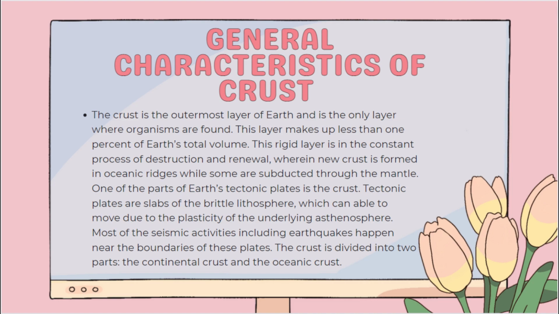One of the parts of Earth's tectonic plates is the crust. Tectonic plates are slabs of the brittle lithosphere, which are able to move due to the plasticity of the underlying asthenosphere. Most of the seismic activities, including earthquakes, happen near the boundaries of these plates. The crust is divided into two parts, the continental crust and the oceanic crust.